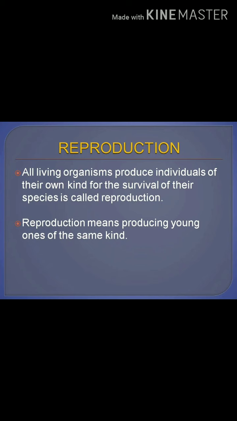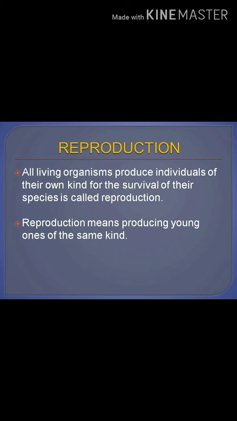What does species mean? A species is a particular type of organism living in a particular area. You can study more about species in higher classes. Here all kinds of organisms have the capacity to increase their number through the reproduction process.